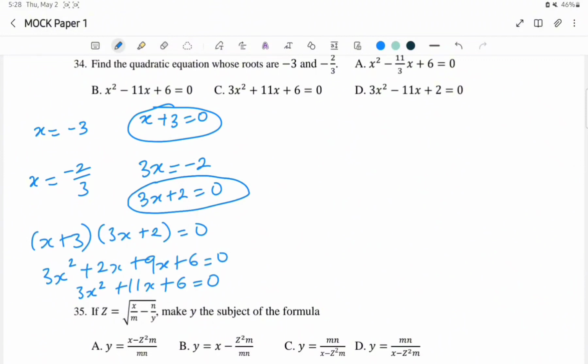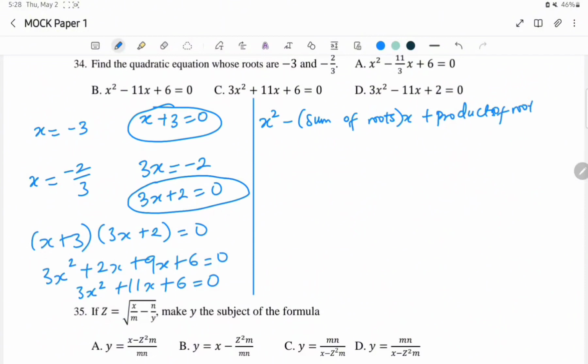Another way to go about this kind of question is to use the formula. The equation is equal to x squared minus sum of roots x plus product of roots equals 0. The formula for a quadratic equation.